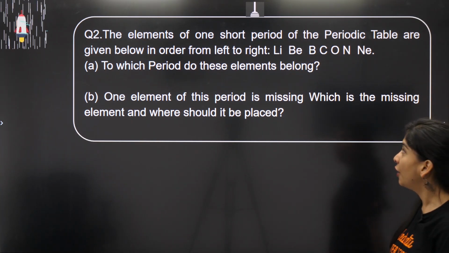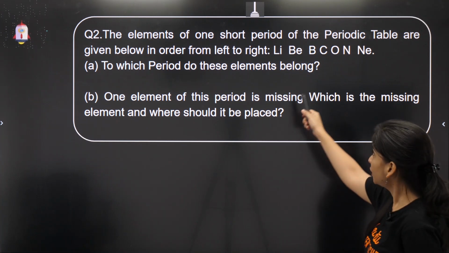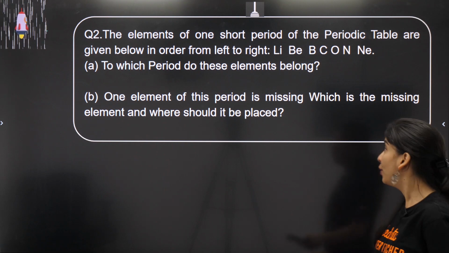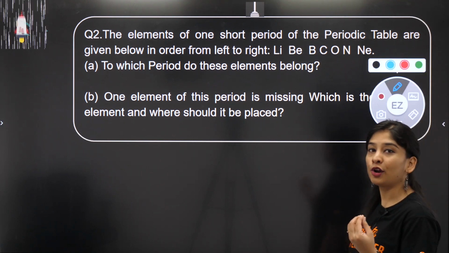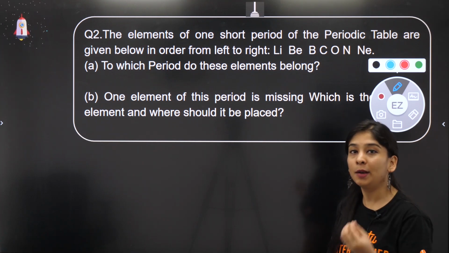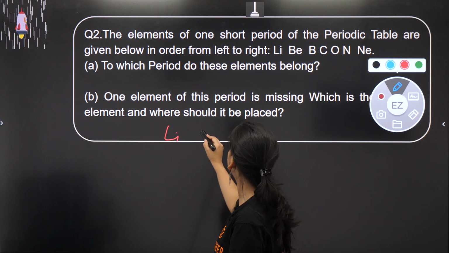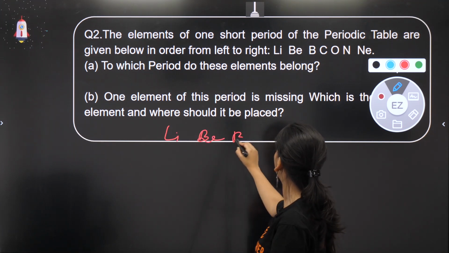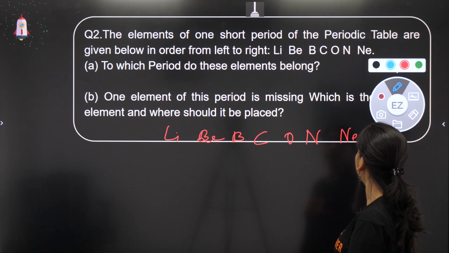The elements of one short period of the periodic table are given below. So the second period is given. So how would I know that this is the second period? Deciding the number of the period is very visible by looking at the electronic configuration. If I talk about this, lithium, beryllium, boron, carbon, oxygen, nitrogen, then it is given neon.